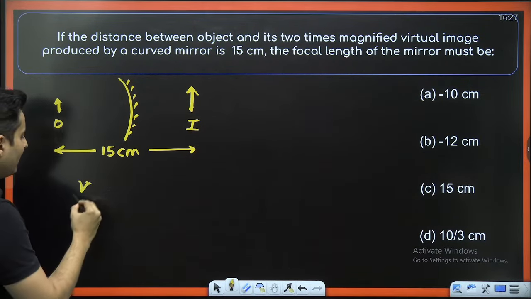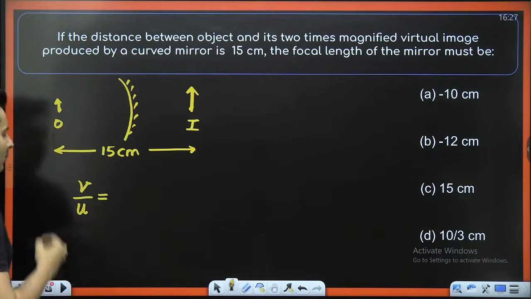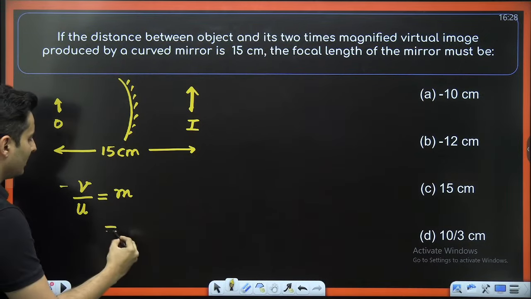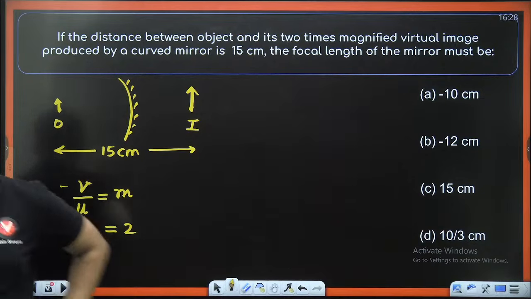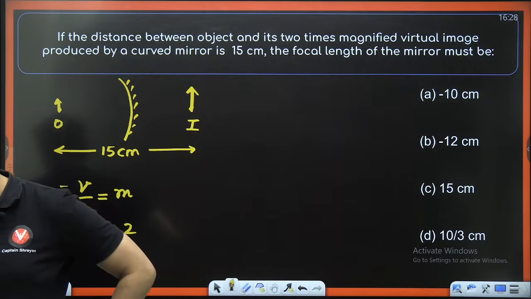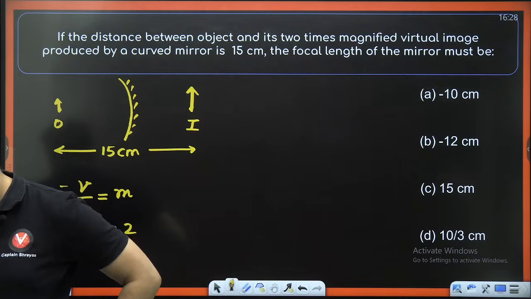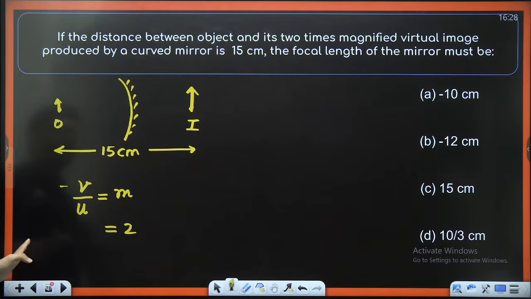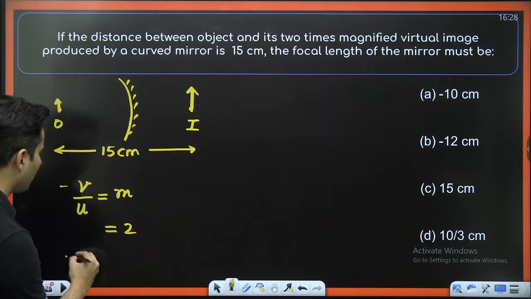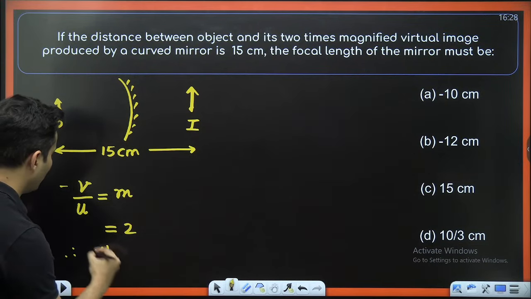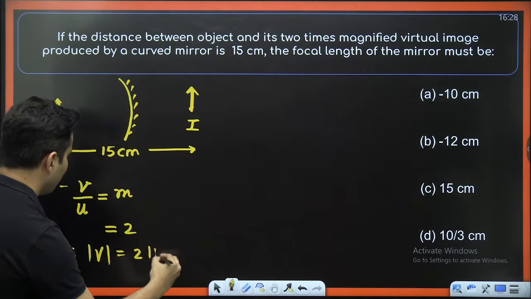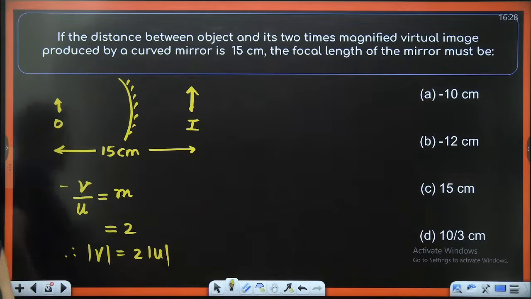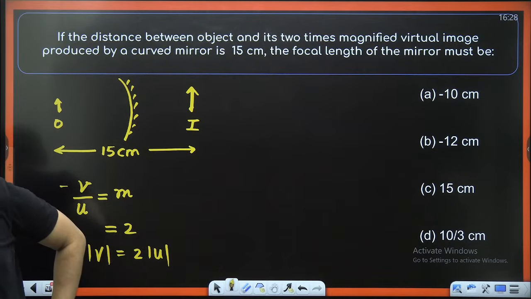So we all know minus V divided by U gives me the magnification, and this magnification is basically 2 times. That is what is given to me. So from this, let's see if we can figure out something. The distance between the object and its 2 times magnified image is this much. Therefore, V magnitude wise is 2 times the magnitude of the object distance.